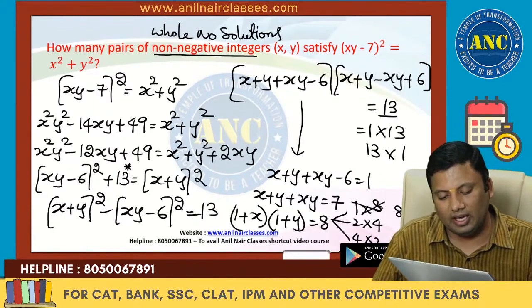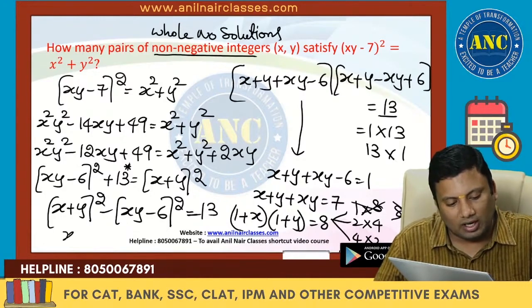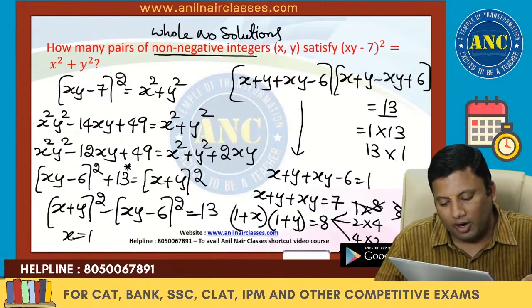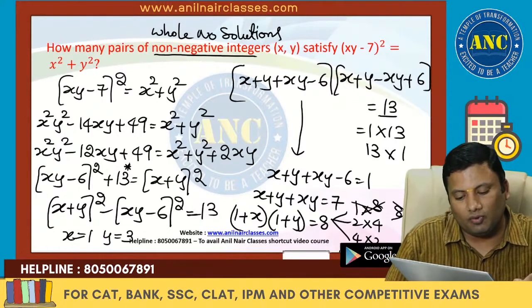1 plus y is 1, y value is 0. So 1 plus x is 1, x value will become 1. 1 plus y is 4, y value will become 3. x is 1, y is 3.